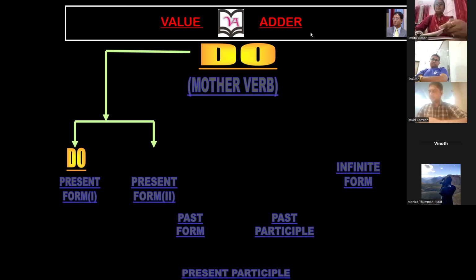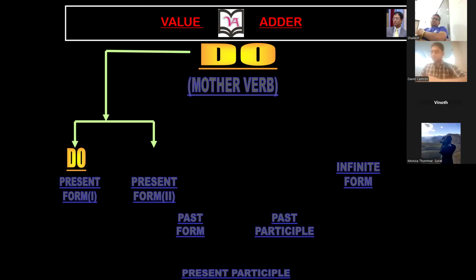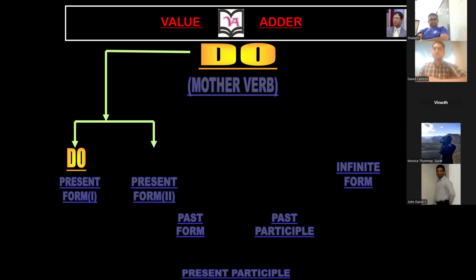Now, how to make the present form 2? I'm writing in the chat box. Mother verb plus S, or ES, or IES. How to make the present form 2? With the mother verb, either you have to put S, or ES, or IES. Now the question is: in which situation do we have to put S, and in which situation do we have to put ES?